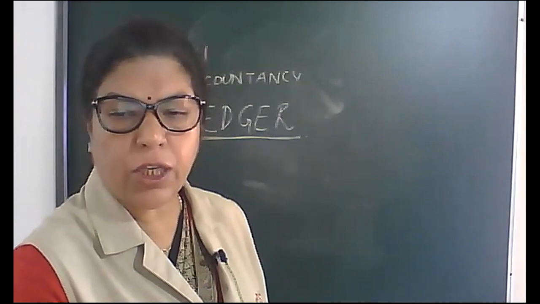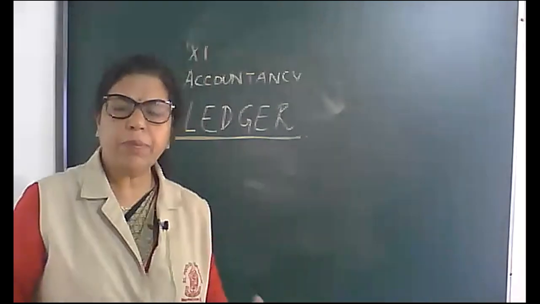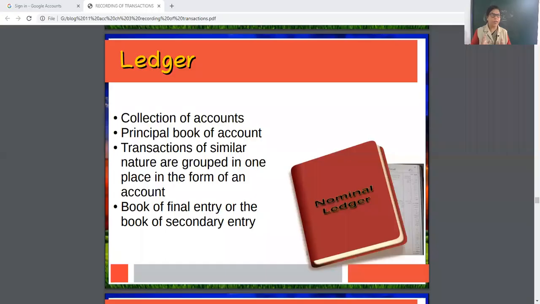So first of all, the ledger. Ledger means the collection of accounts. Different accounts collected in a book is known as a ledger. It is a principal book of accounts, and transactions of similar nature are grouped in one place in the form of one account. It is also known as book of secondary entry.